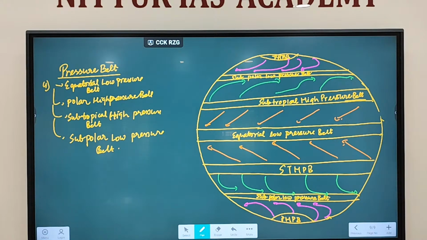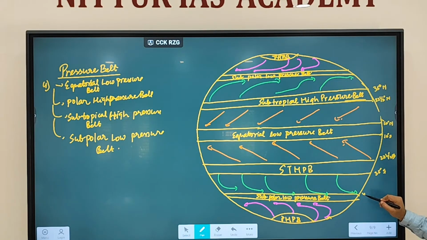Generally, from 10 degrees south to 10 degrees north, you are going to experience this equatorial low pressure belt. Then from 23.5 degrees to around 35 degrees north, you experience the subtropical high pressure belt. This is south, 35 degrees.